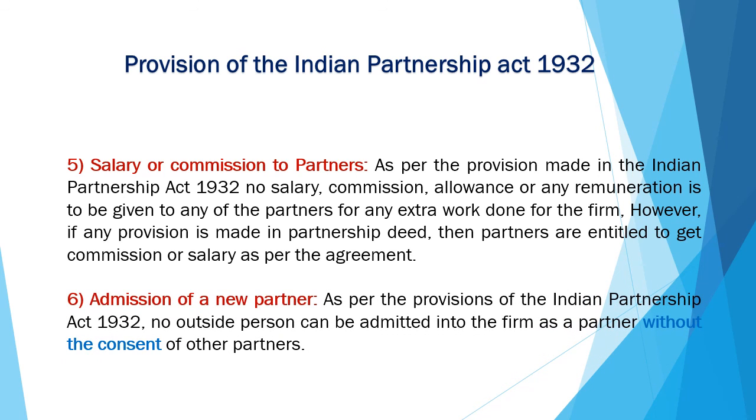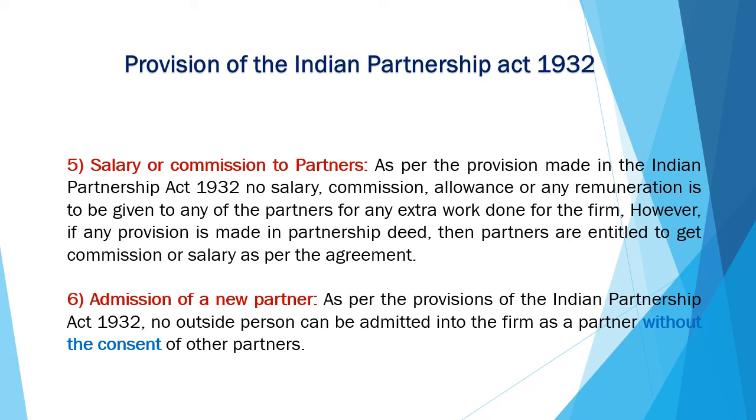Next provision is admission of new partner. As per provision of Indian Partnership Act, no outside person can be admitted into the firm as a partner without the consent of other partners. Means if any outsider wants to be admitted into an existing firm, then he can be admitted as a partner only when there is the consent of all other existing partners.